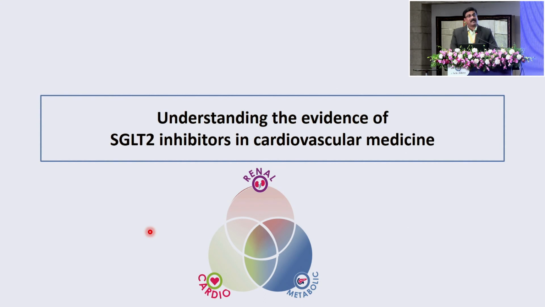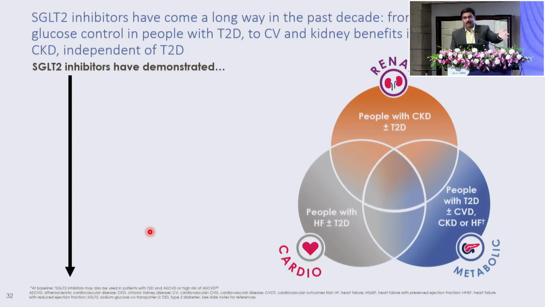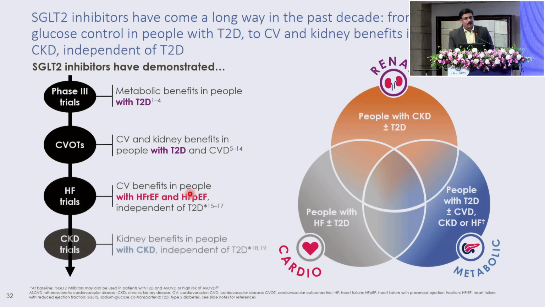And if you understand how to treat it, the drug that comes into picture is the SGLT2 inhibitor, which Dr. Shanmugavel has been telling again and again, put this here, put this there. Why? Because of this. Now, SGLT2 inhibitors have evolved. Initially, it started off with the cardiovascular outcome trials, which are mandatory post the rosiglitazone fiasco. And then it has been shown in heart failure with reduced ejection fraction, preserved ejection fraction, and now it's gone beyond, and now we say whether you're diabetic or not, all these patients should get it. In fact, last week I gave a talk and told them probably you should mix it in water and give it, because it seems to be working in all diseases.